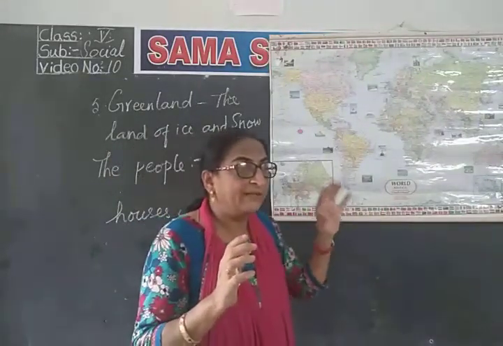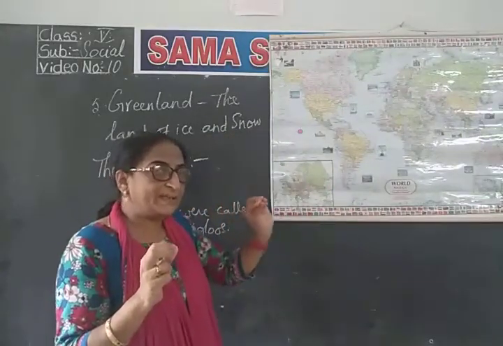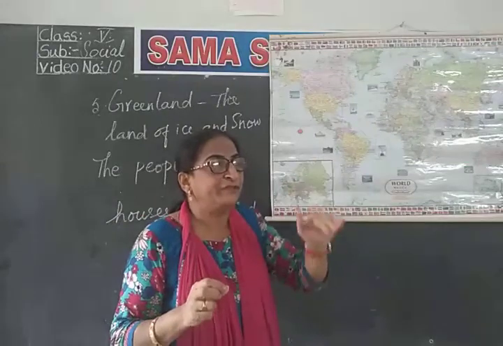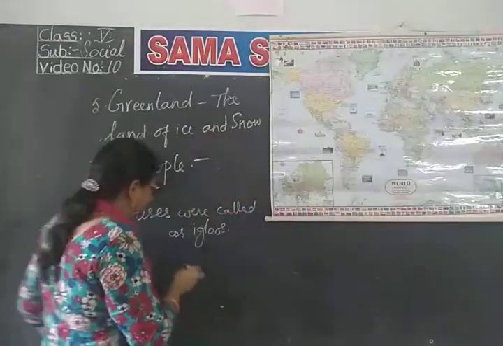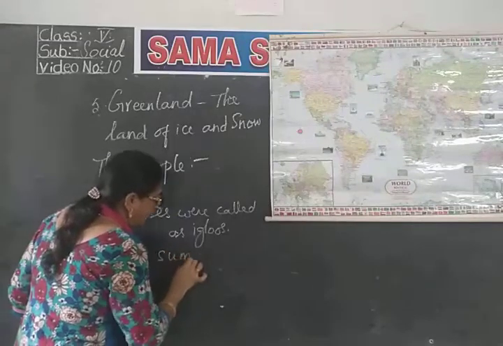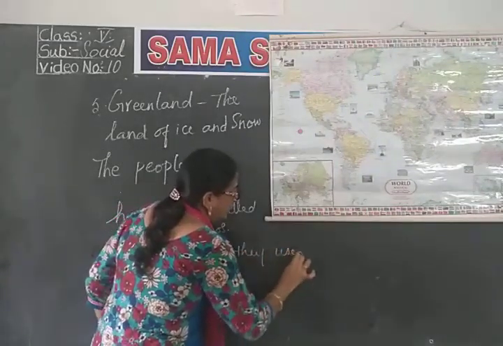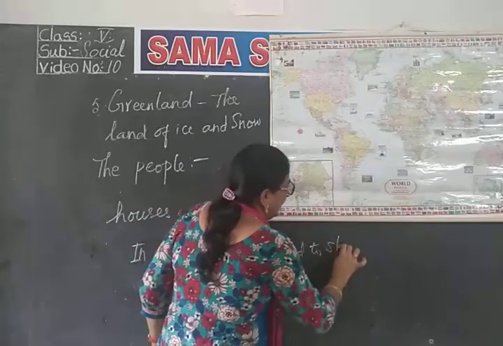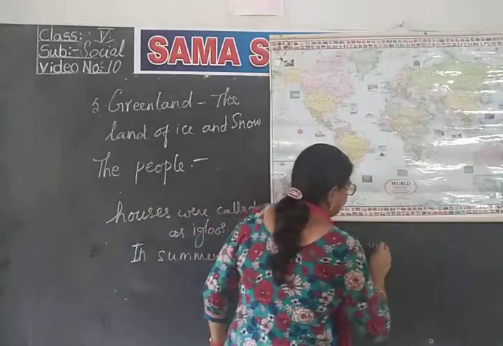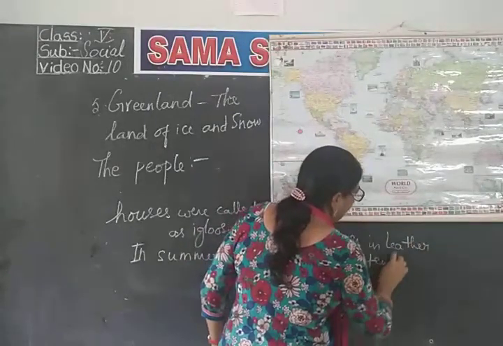And when summer came, their summer is a very short period of time. So when there is summer, they shift to leather tents. Summer means again what will happen?